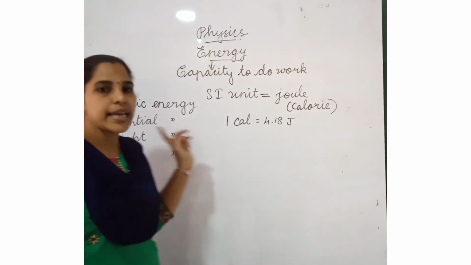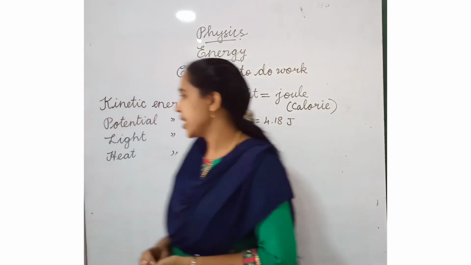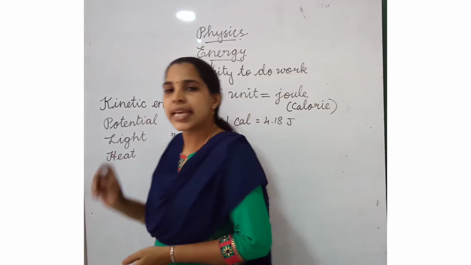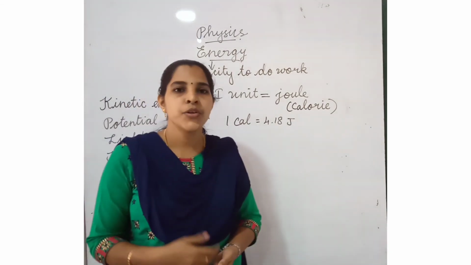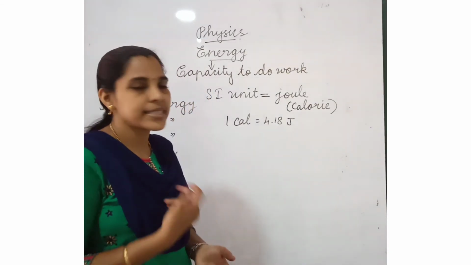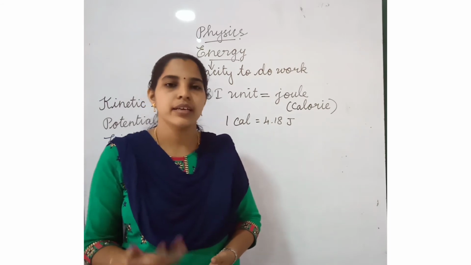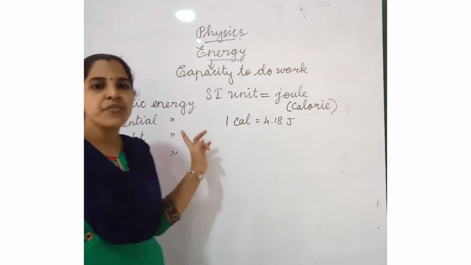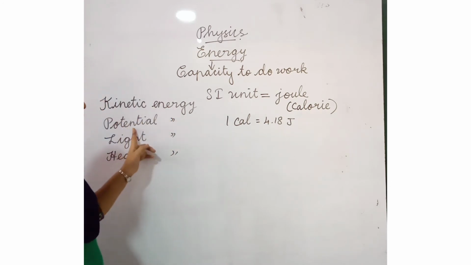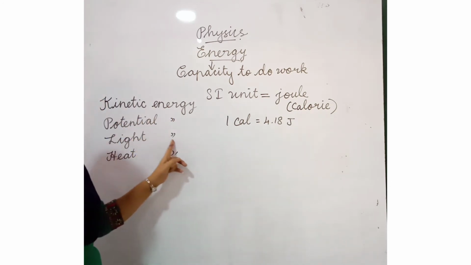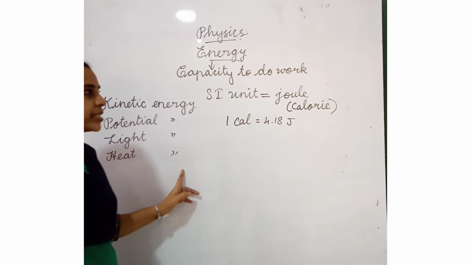Listen here. Kinetic energy, potential energy, light energy, heat energy, magnetic energy, sound energy, nuclear energy, electrical energy, etc. Today we are going to study about kinetic energy, potential energy, light energy and heat energy.